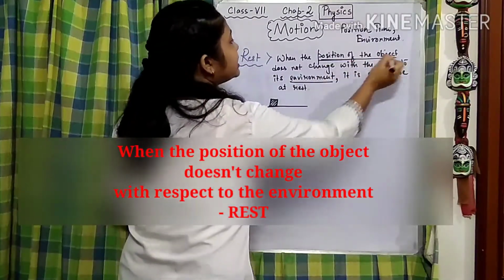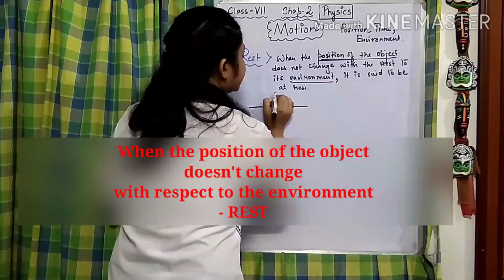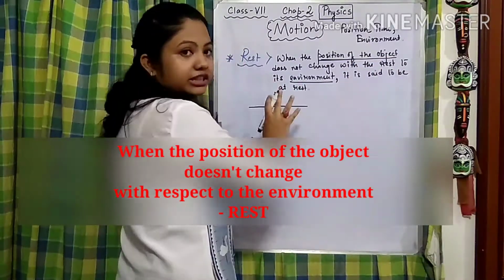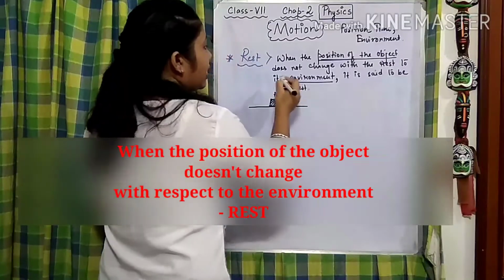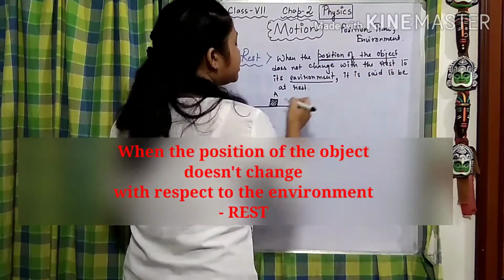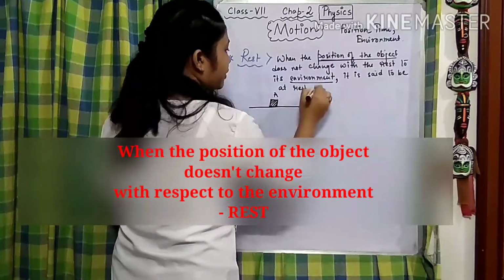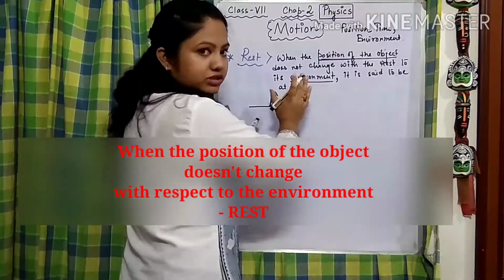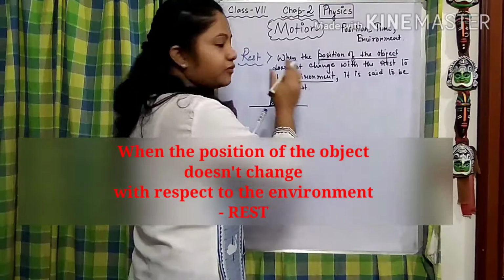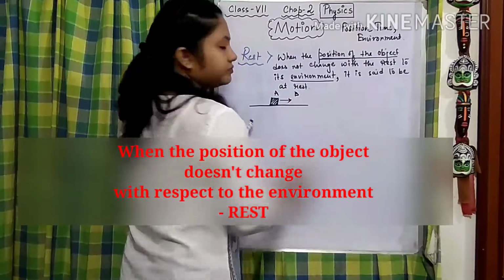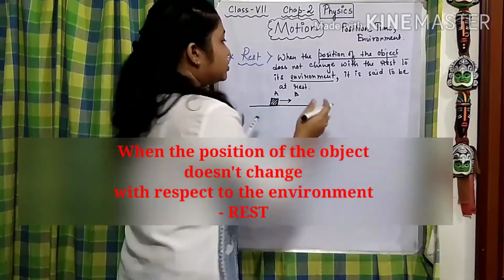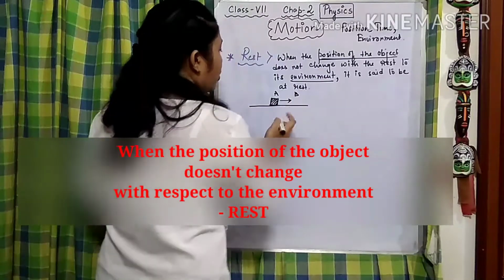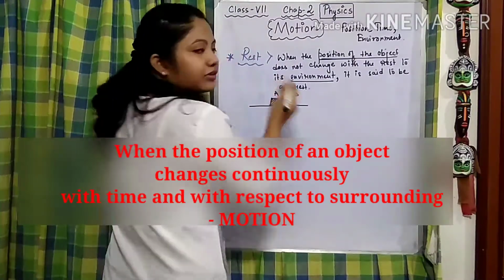I'm marking this position as A. It does not change with respect to the environment. It could have changed its position from A to B, but it has not. So that is how we can call this object at rest.